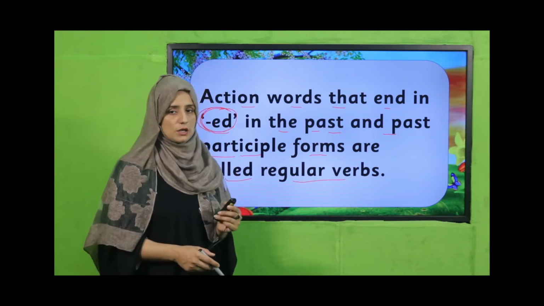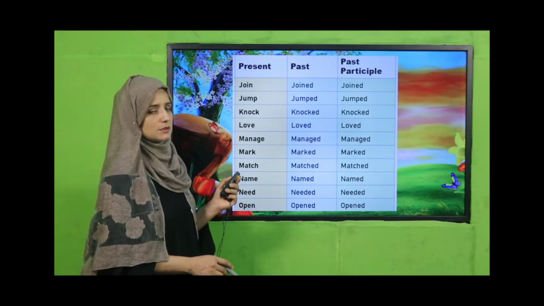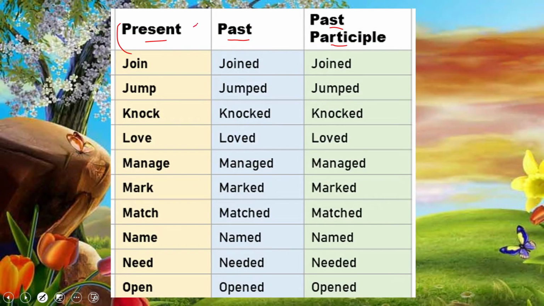Okay, we will count verbs as regular if they end in d or ed. So let's see a few examples for you. Present, past and past participle, there are three forms: base form, number 2 and 3. So you can see: join, joined, joined. Have you judged there? In the first form, and in the second form, the past form, we added ed, and in the past participle, the same form, we added ed. That's why such types of words are categorized as regular verbs.